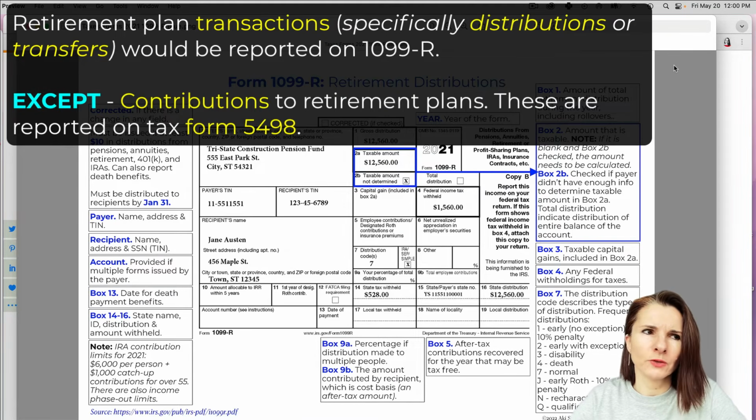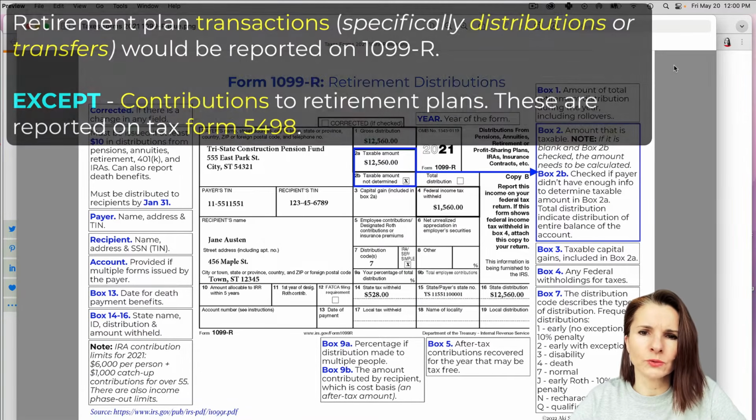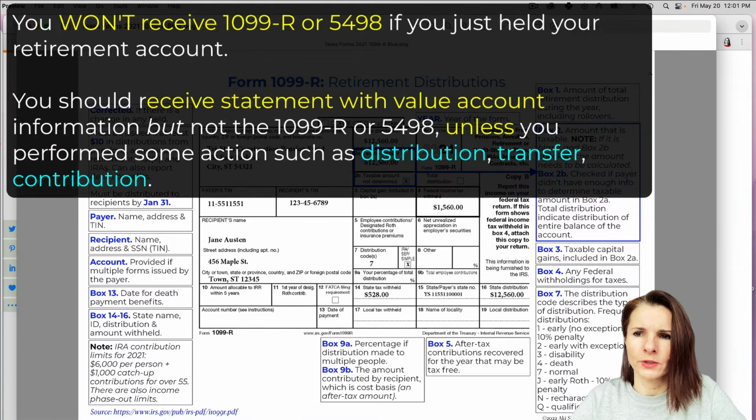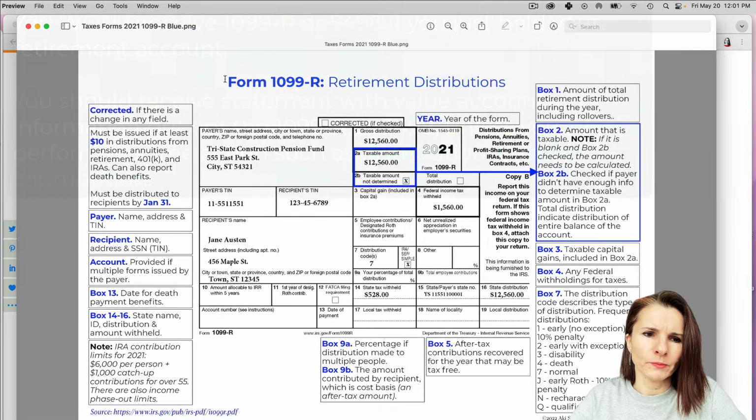For example, maybe you had a 401k plan that the funds were distributed to you from your employer. Even though you're not retired, you would receive this form, providing information about that plan, how much of this was distributed, how much is taxable, and so on. You should receive this form by January 31st, if you have more than $10 of distribution. However, sometimes they can be delayed. Sometimes you can obtain the form from your payer, the broker, or your past employer.